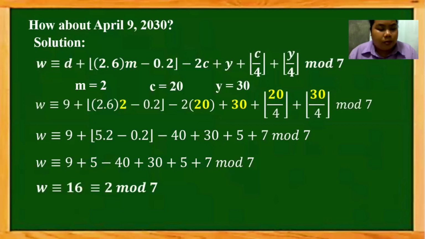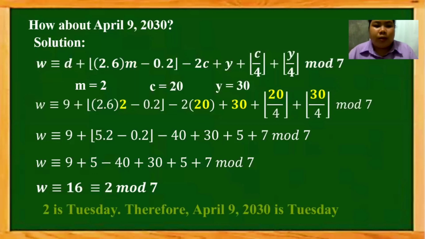So we have now W is congruent to 16, which is also congruent to 2 modulo 7. And 2 corresponds to Tuesday. Therefore, April 9, 2030 is Tuesday. Let us have the last example.